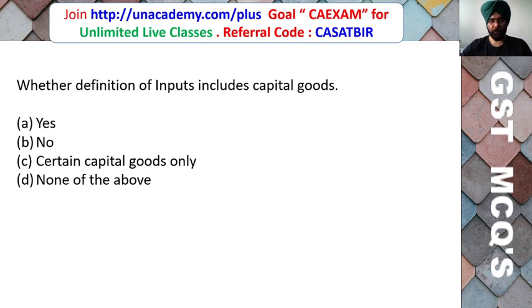Whether definition of input includes capital goods under GST? Yes, no, certain capital goods only, none of the above. So we have discussed a complete lecture on what is input tax credit on GST.